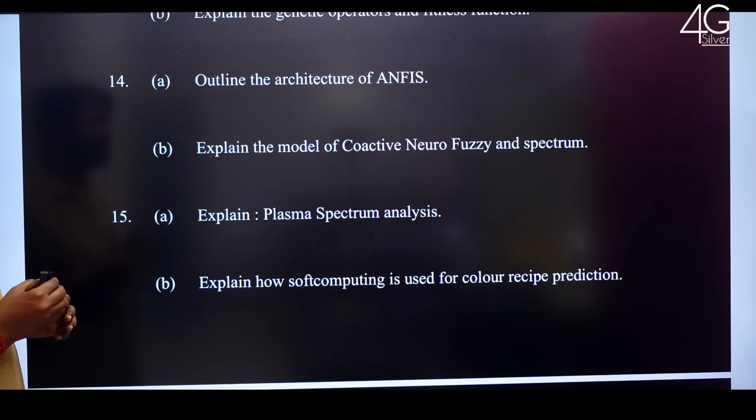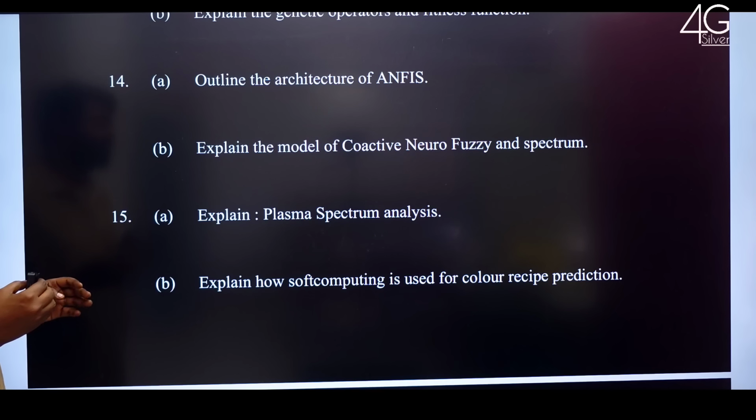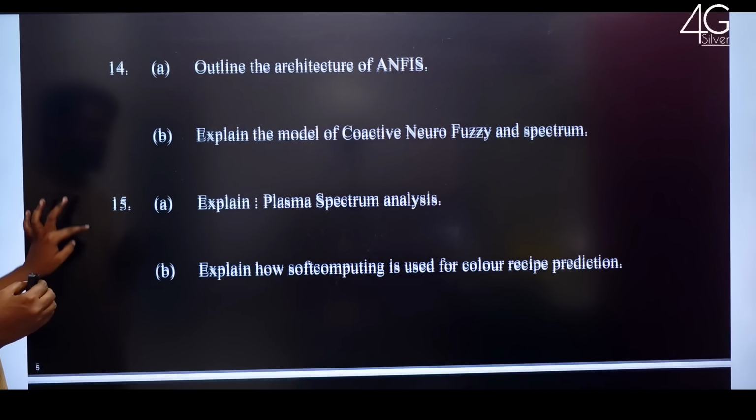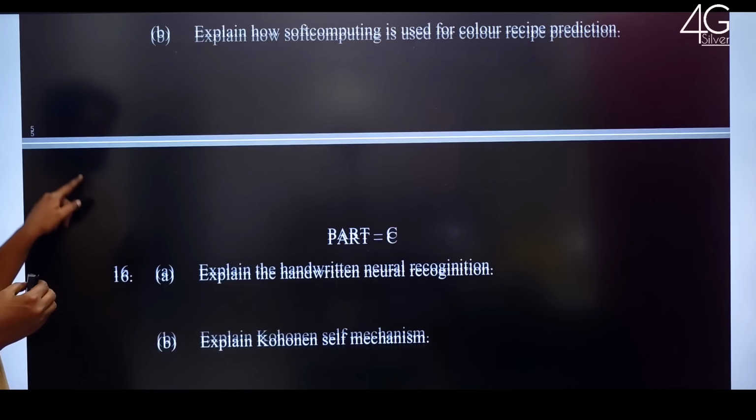Outline the architecture of ANFIS. Explain the model of coactive neurofuzzy and its spectrum. Explain plasma spectrum analysis. Explain how soft computing is used for color recipe prediction.